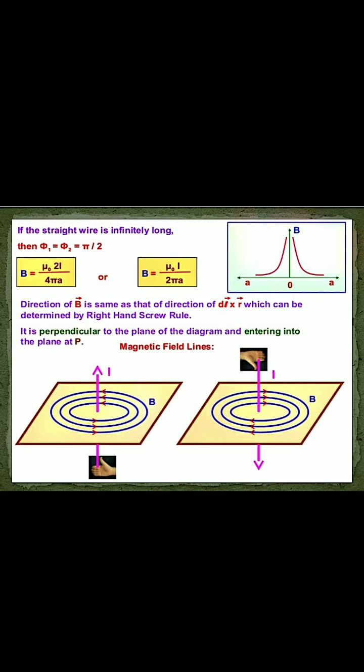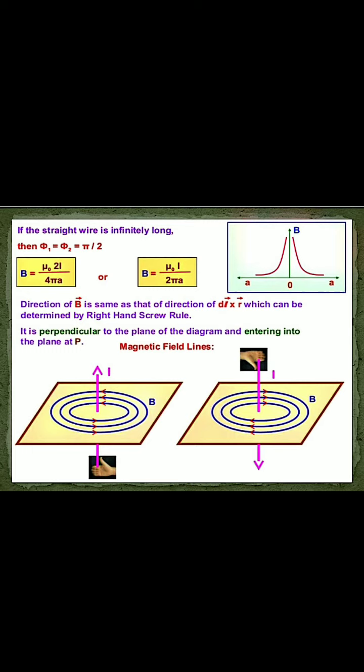Clear? And how do we calculate the direction of B? The direction of B is the same as the direction of dl cross r, which can be determined by the right hand screw rule. Already we discussed this. It is perpendicular to the plane of the diagram and entering the plane at P, like this. These two diagrams depict the direction of the magnetic field with respect to the direction of current.